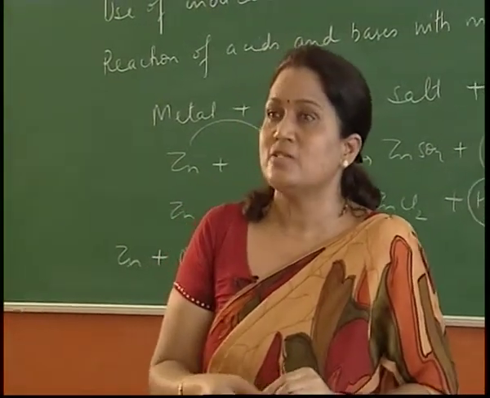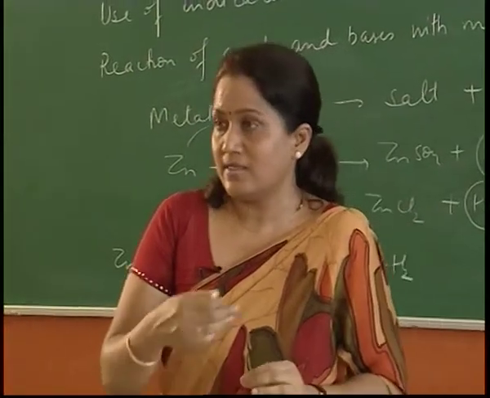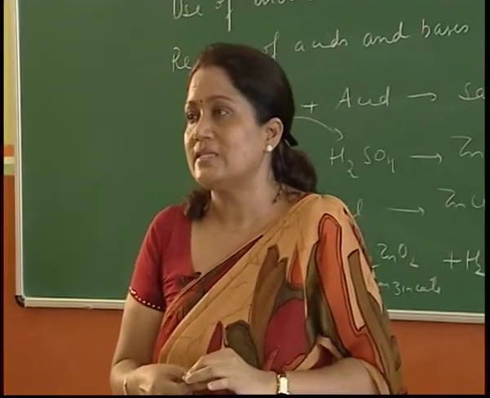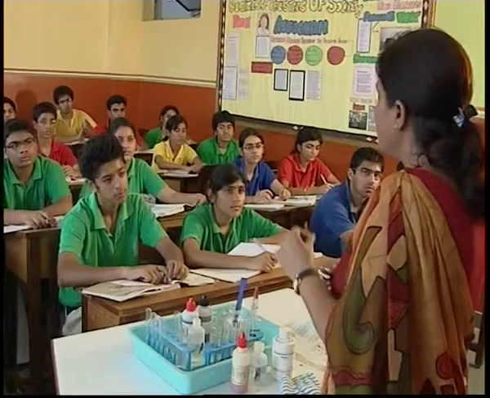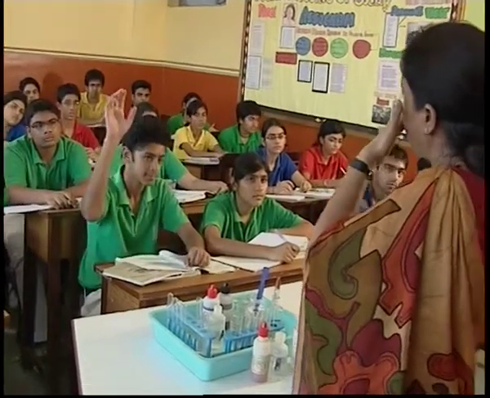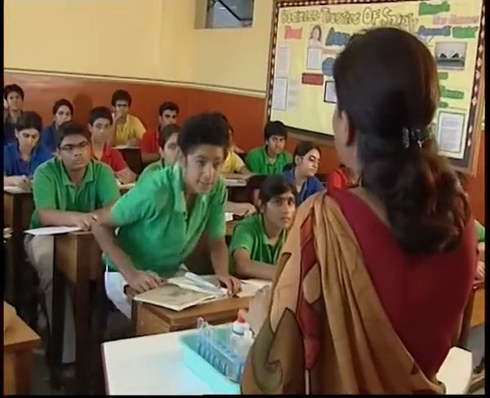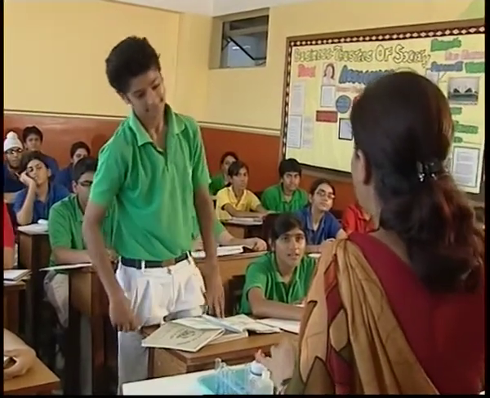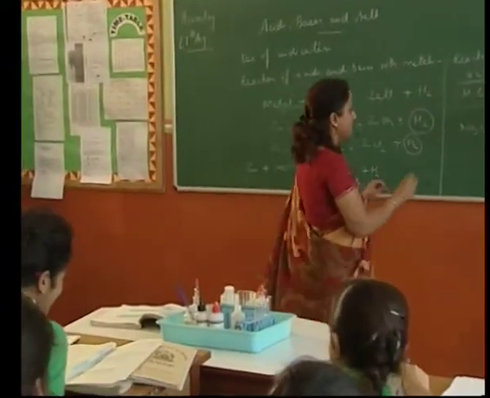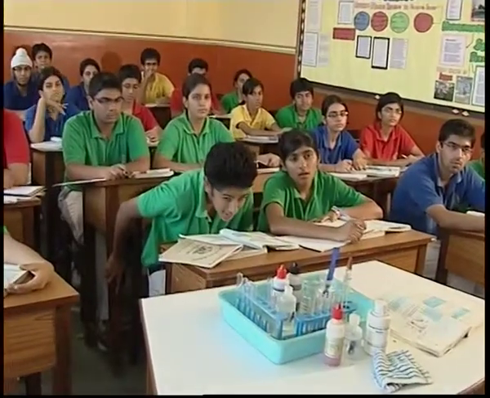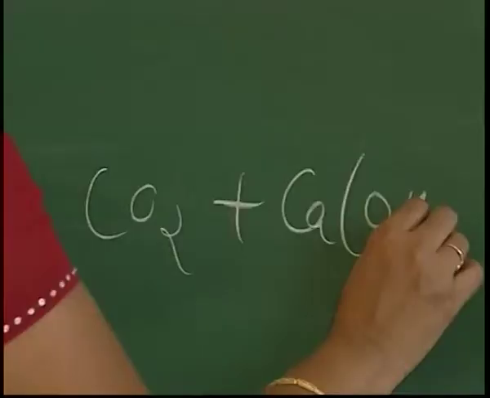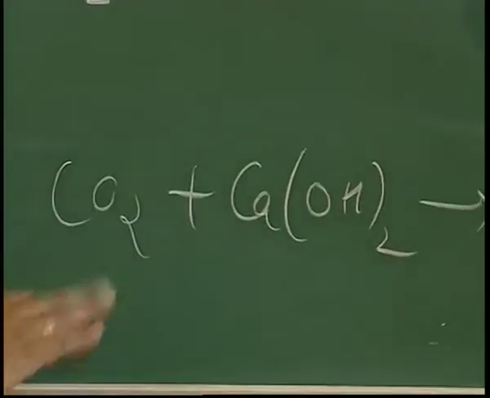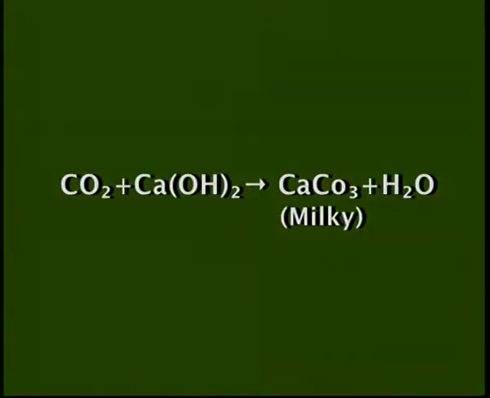Now to test the presence of carbon dioxide evolved in the reaction, it can be tested in lime water. What is the chemical formula for lime water? Himanshu? Calcium carbonate. Lime water. Calcium hydroxide. So when we pass this carbon dioxide through lime water, which is calcium hydroxide, the lime water turns milky.